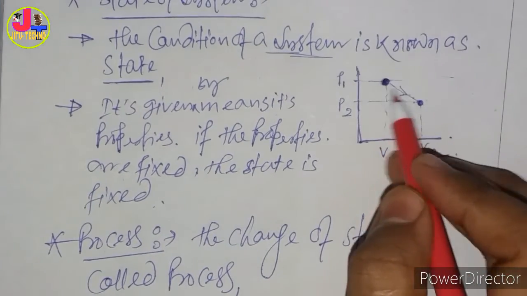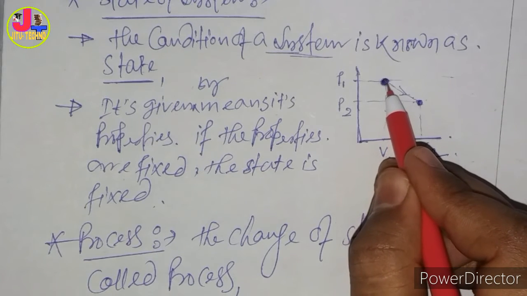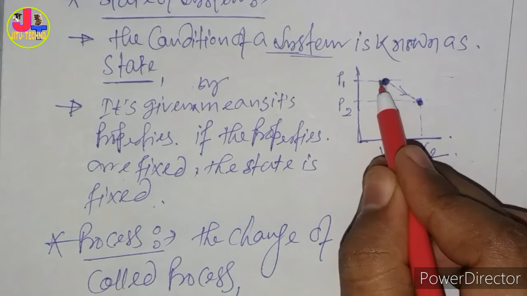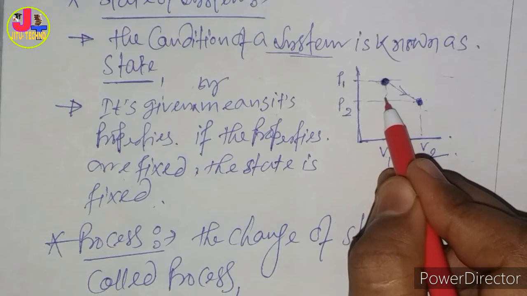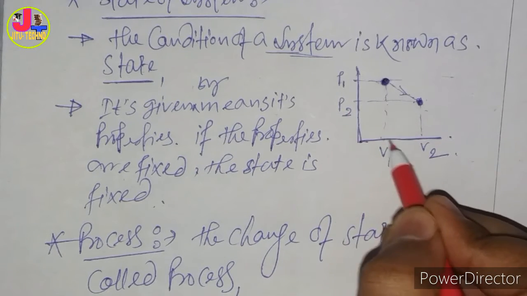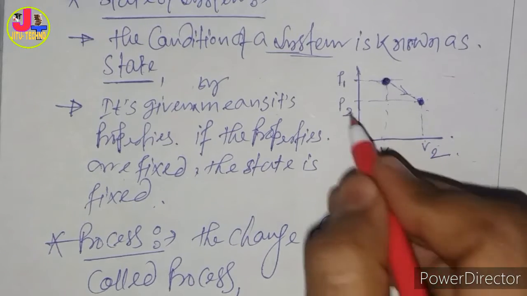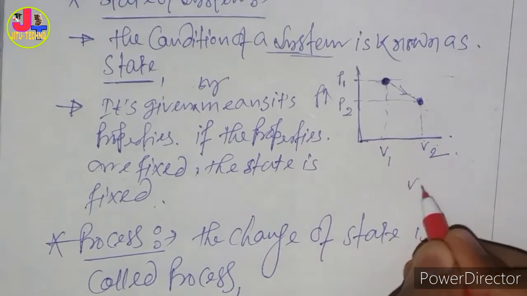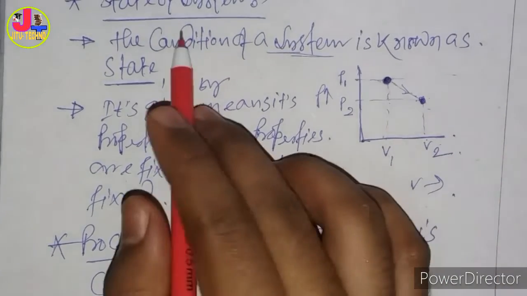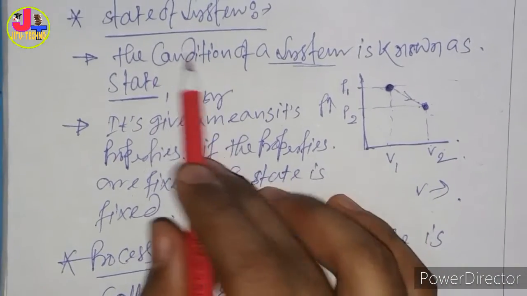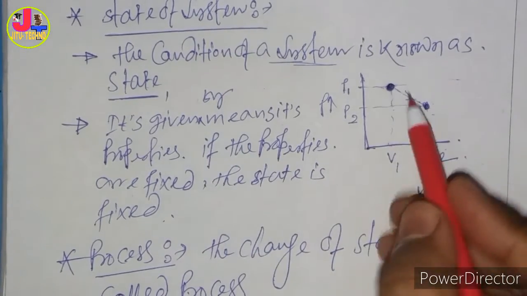We can understand that here is one state and here is another state. From P1 to P2, pressure is decreasing as volume is increasing. From this diagram, we can say it is the PV diagram. We discussed the state of a system and the process.